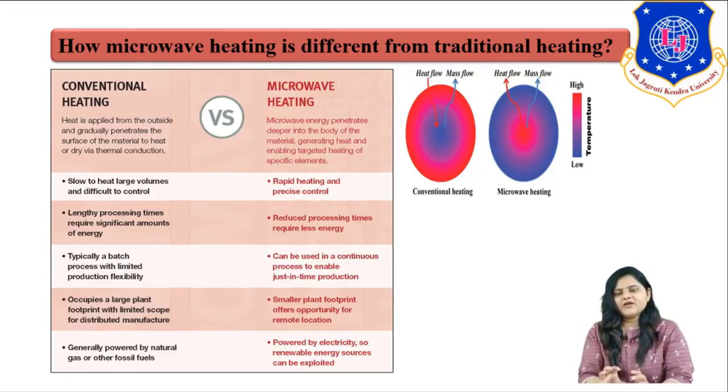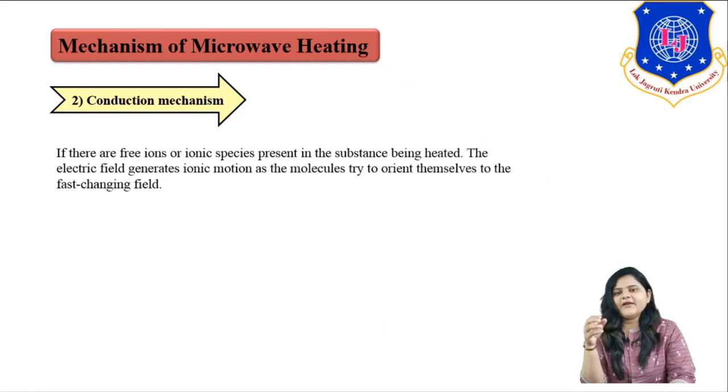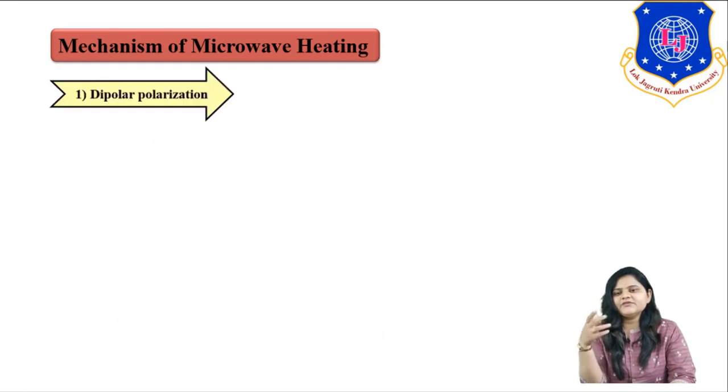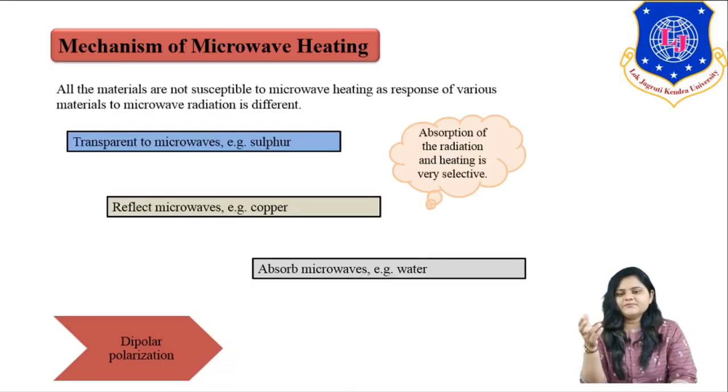Simply you can say, in conventional heating, first the reactor is heated and that transfers its energy towards our reactant. But in microwave heating, our reactant itself is heated first, right? As I said, in the mechanism we've seen that microwave heating is mainly responsible for the dipolar polarization and the conduction mechanism, right?